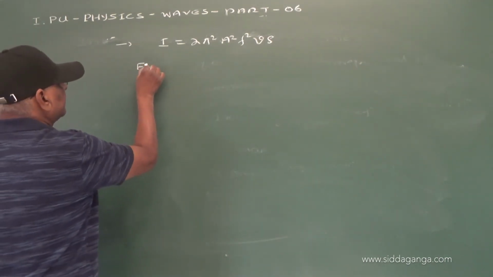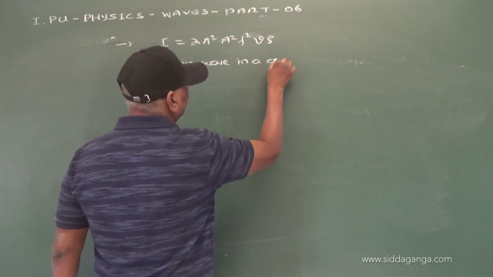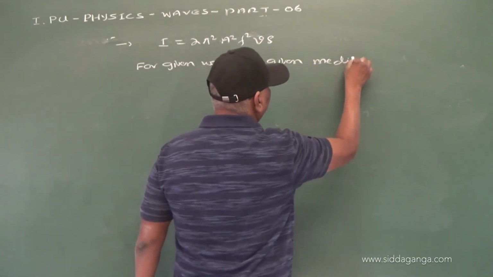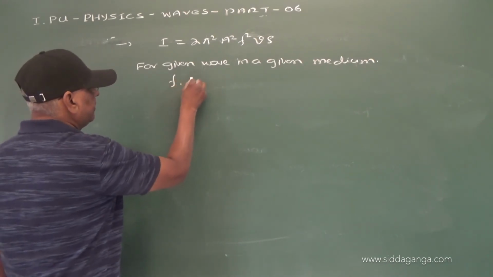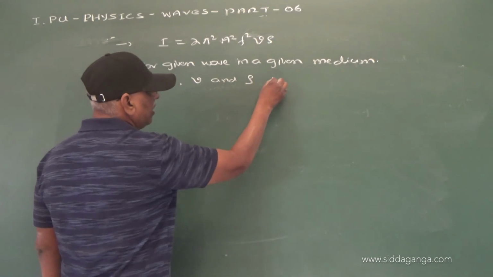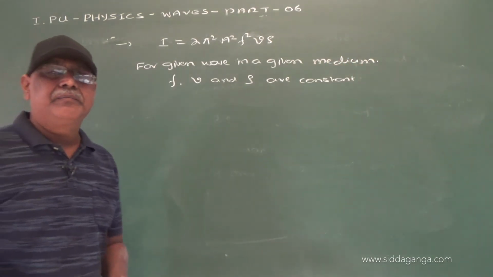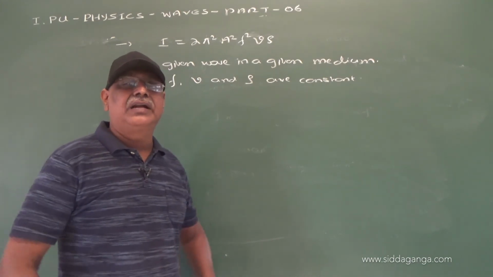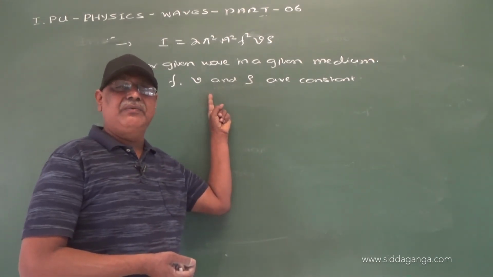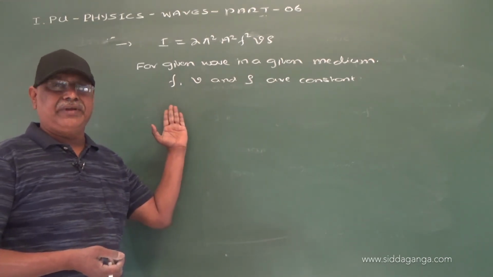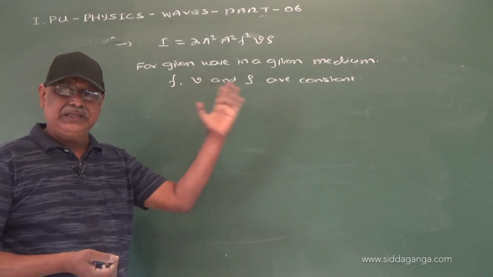So for a given wave in a given medium, f, v and rho are constant, because we know that density is constant for a given homogeneous medium, and a wave has a constant velocity in a homogeneous medium, and the frequency is constant for a source or vibrating body that is producing this wave.